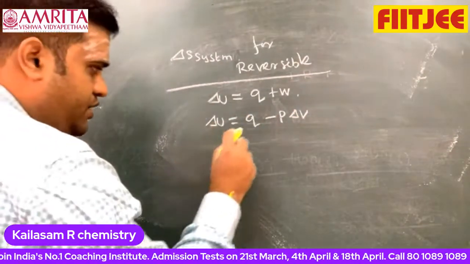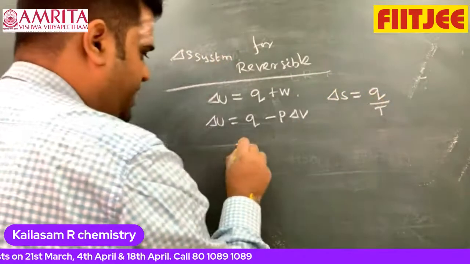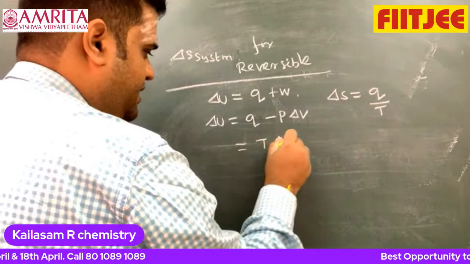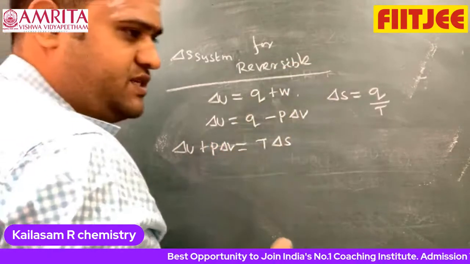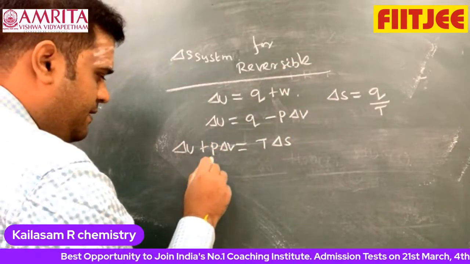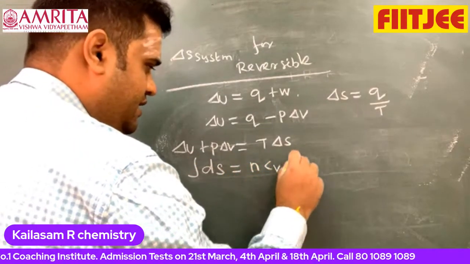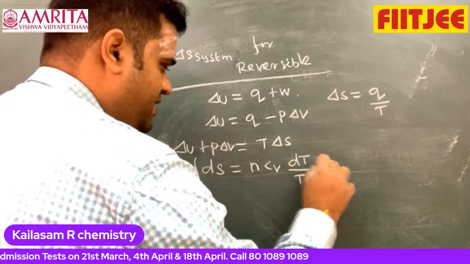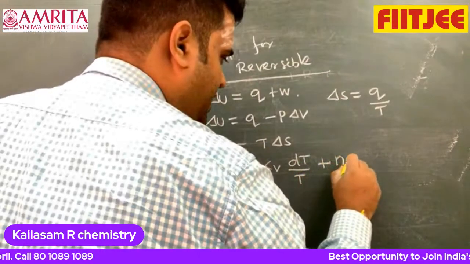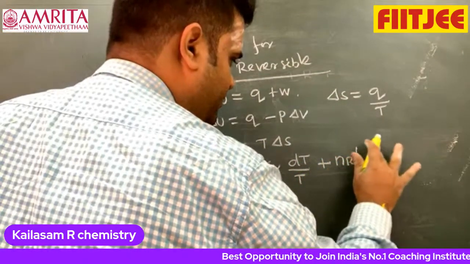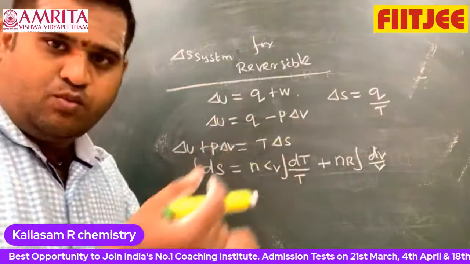Now I can write dS as Q by T, therefore T dS is equal to dU plus P dV. Anyway, the process is reversible. I can write that the integration of dS is equal to nCv dT by T plus, we know PV is equal to nRT, T cancels off, nR integration of dV by V. Anyway, some amount Q of heat is absorbed.